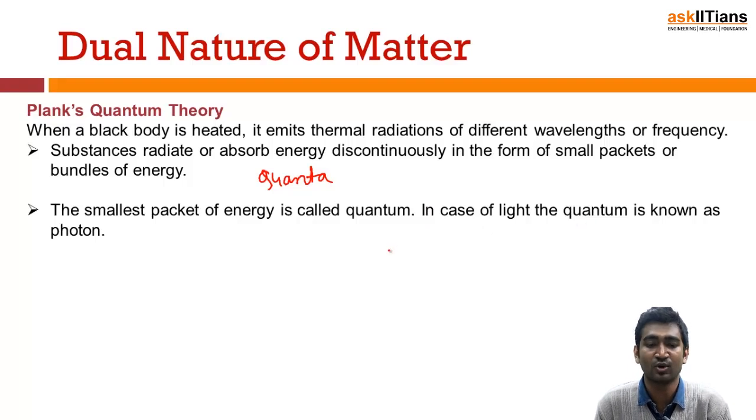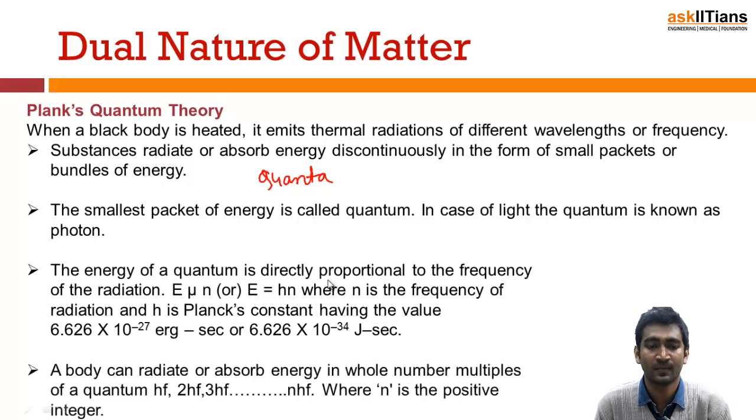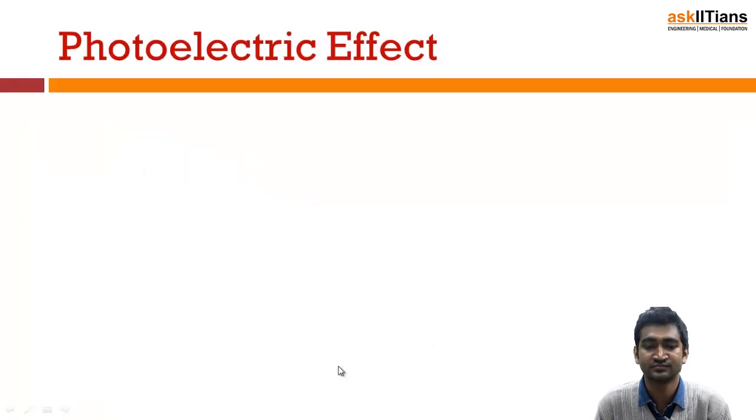So in case of light, the quantum is known as what? Photon. Again, E equals h nu was the equation for that. And a body can absorb or radiate multiples like h nu, so 1 h nu, 2 h nu, 3 h nu. Nu is what? Frequency. You can also use f here.